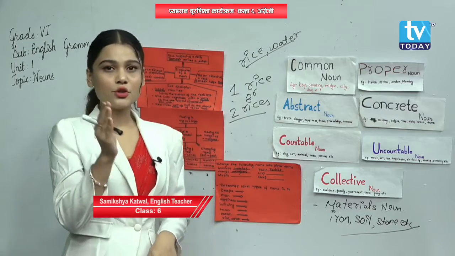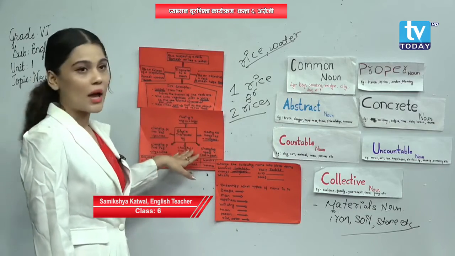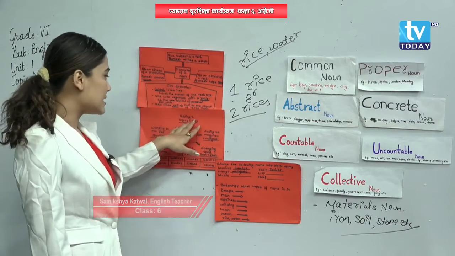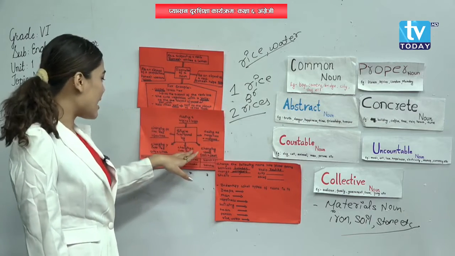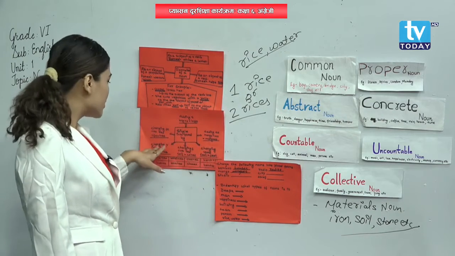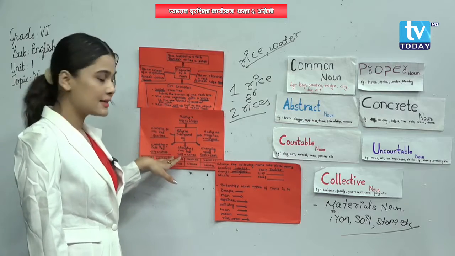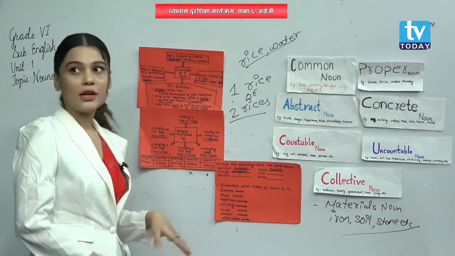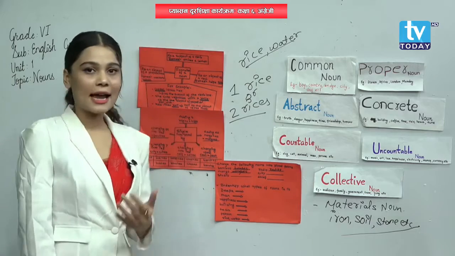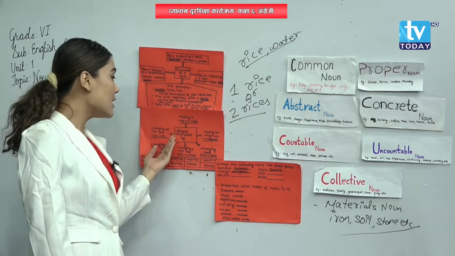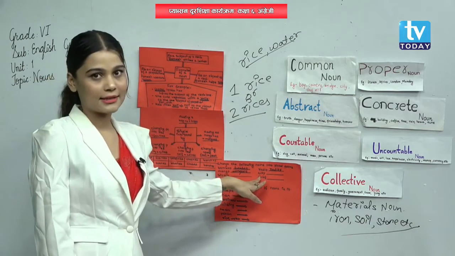If you are getting confused over here, you can look here at what we need to add. Like adding s, adding es, changing vowel, changing f into ves, changing y into ies, changing fe into ves. These are the things. Understood? If you are getting any kind of confusion, then you can look over here and solve all these things.